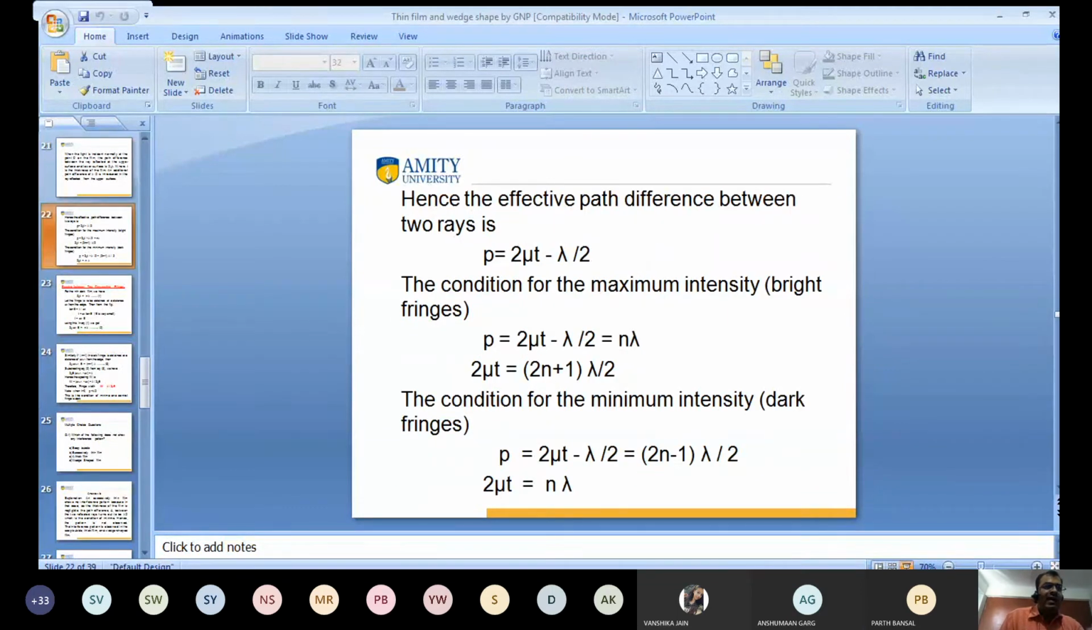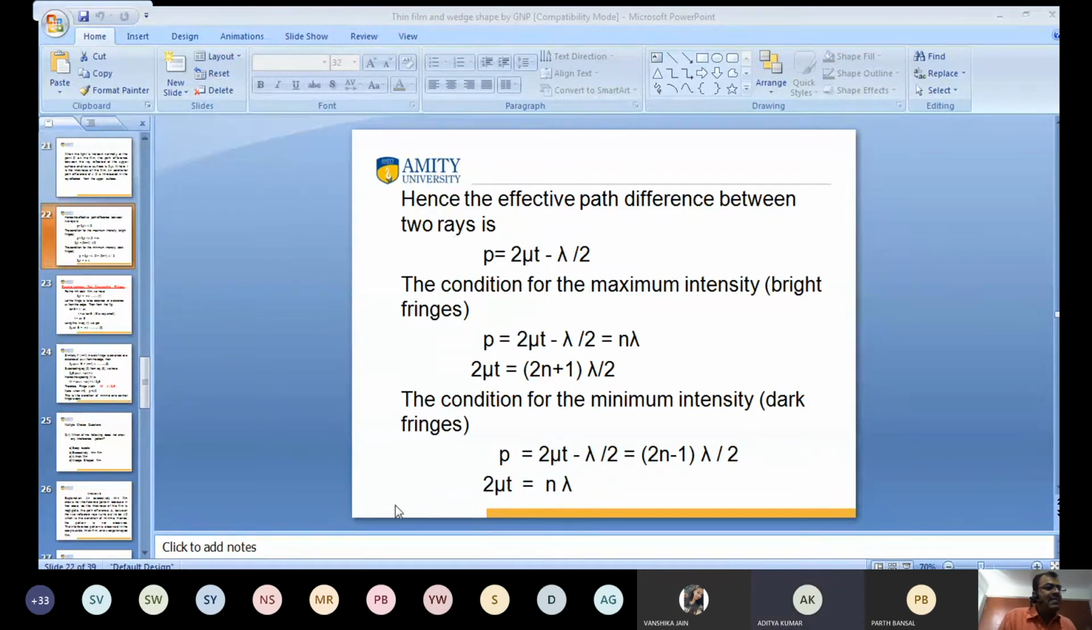So we want to talk about the condition for maxima and minima. This is the path difference. The condition for maxima in intensity is 2 mu t minus lambda by 2 is equal to n lambda. Then 2 mu t is equal to (2n plus 1) lambda by 2. When this condition is satisfied, we get maxima in intensity.